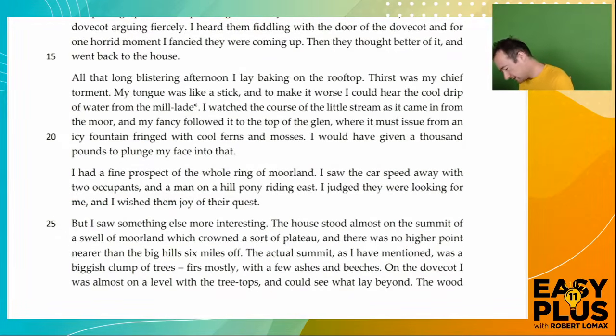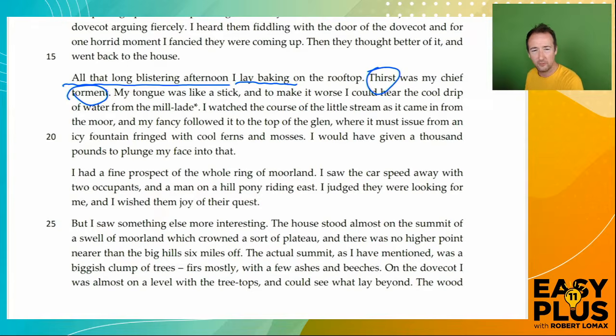We learned that he "lay baking for all that afternoon" while he was suffering from the torment of thirst. This suggests somebody who's very determined. Once they've decided to stay there, to not reveal their location, even pretty extreme suffering doesn't shake them from that. So I think this is quite a clear point which we might well use, determined.